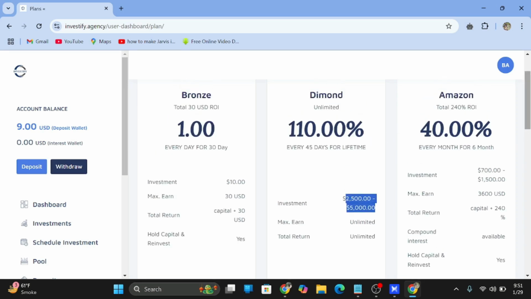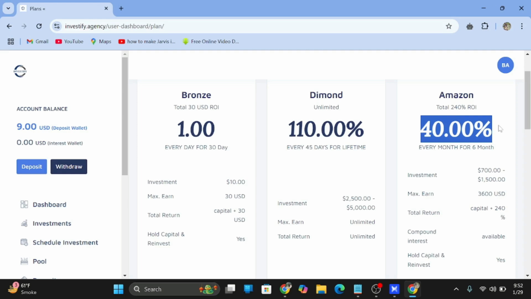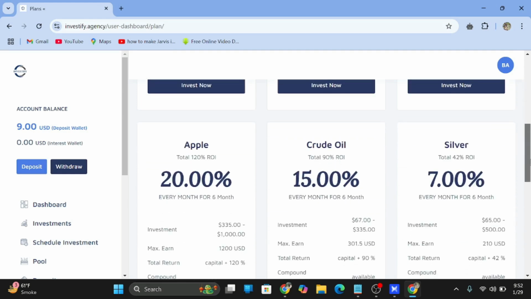It means that if we purchase the 2500 plan, then we will get a reward of $2750, which with capital will make $5250 in return. So next is Amazon. Here we will get $40 every month for 6 months. If we invest between $7 and $1500, any value, we will get $40 of that value every month for 6 months. And then here is the Apple.